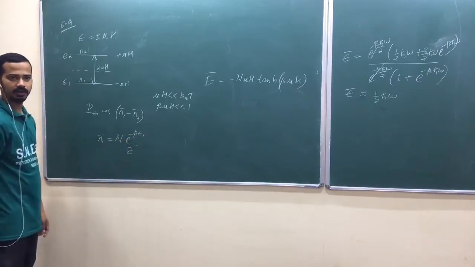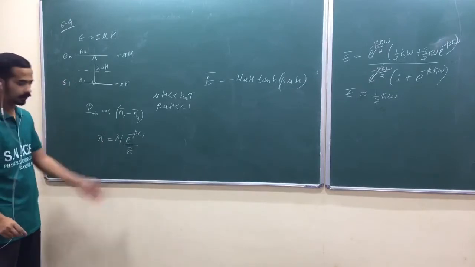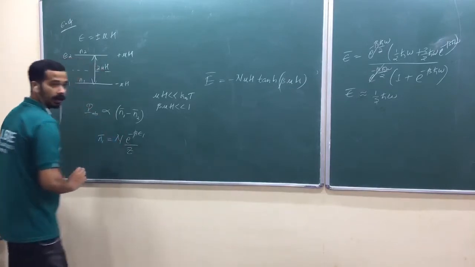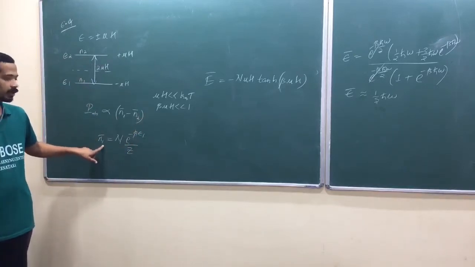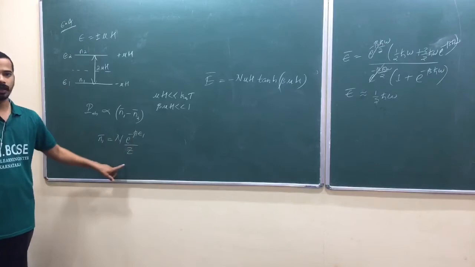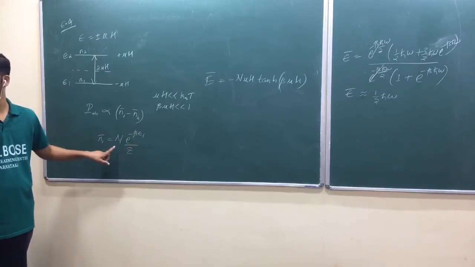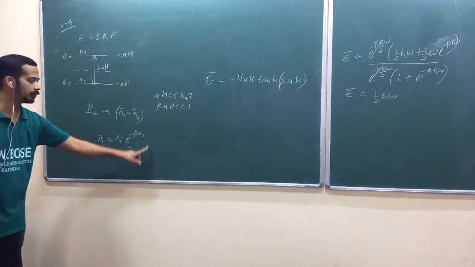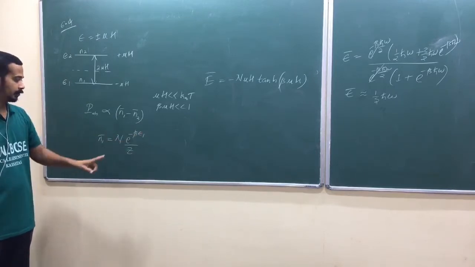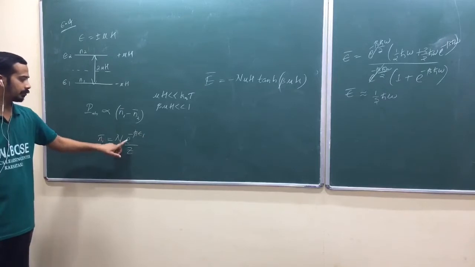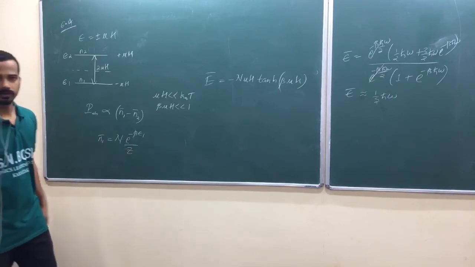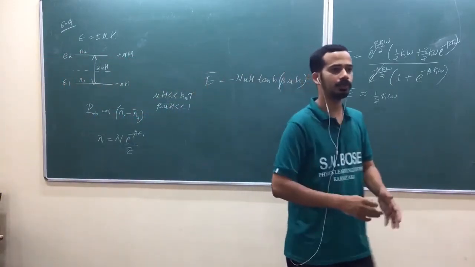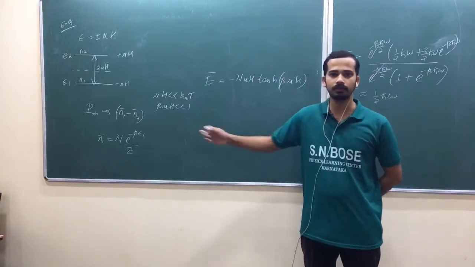I don't need that one; anyway, he's asking for some proportionality. Let us cross check. I'll come to this formula in the next chapter. This is the mean number of particles in state 1: the probability of occupation of state 1 multiplied by the total number of particles. This is the probability of getting a single particle in energy E1. Multiply by the total number, you get the average number. That's how all particles will distribute when you put N particles according to that probability distribution.